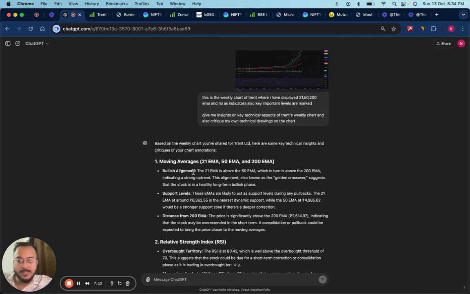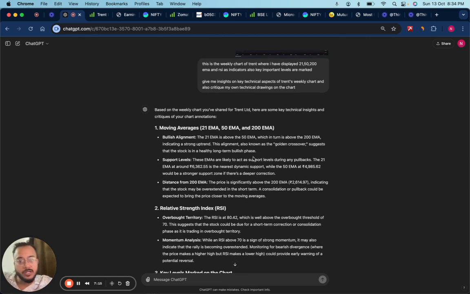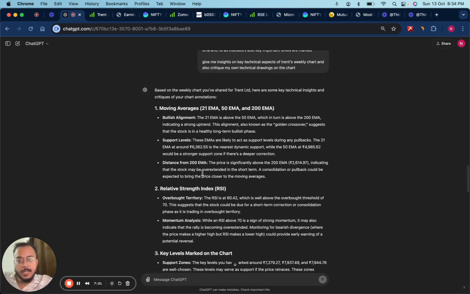Moving averages suggest that there is a bullish alignment on the stock, with support levels. It is also telling me certain levels based on the screenshot that I've provided. It is also saying that the stock's current price is very significantly above the 200 EMA, and that's why it is slightly overextended in the short term. So it gives you balanced feedback. Just try to also understand what ChatGPT is telling you.